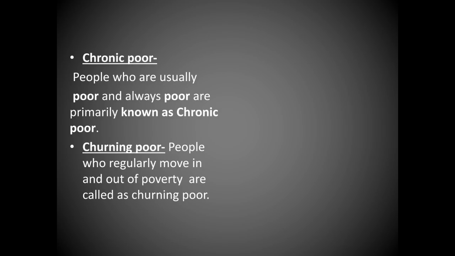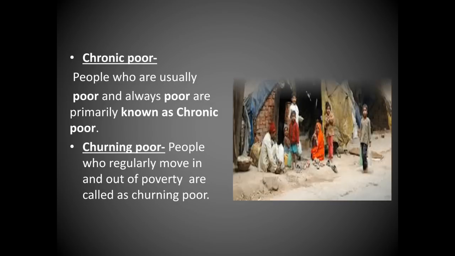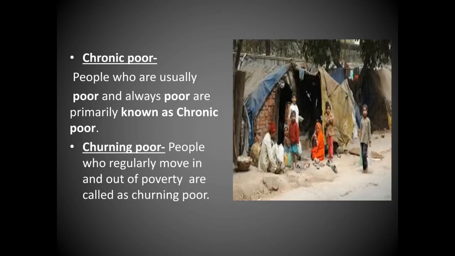So they keep moving in and out of poverty. They might have money and they might not. Sometimes they can afford their expenses, sometimes they cannot, but the standard of living of the chronic poor or the churning poor remains the same. You can look at the picture over here, how the chronic poor lead their life.